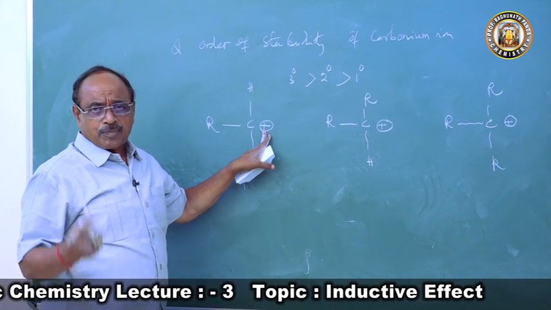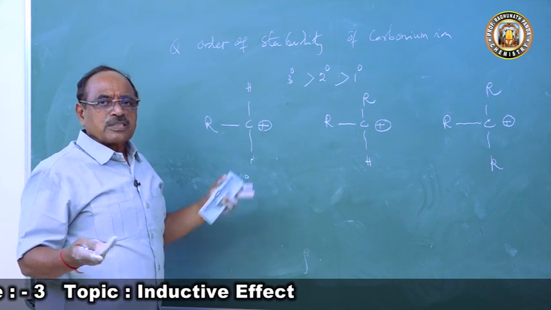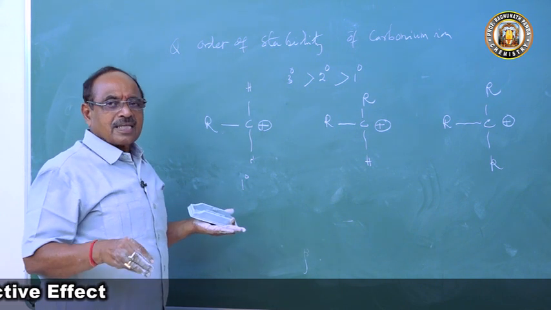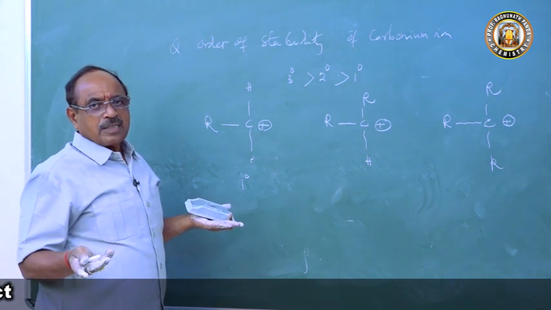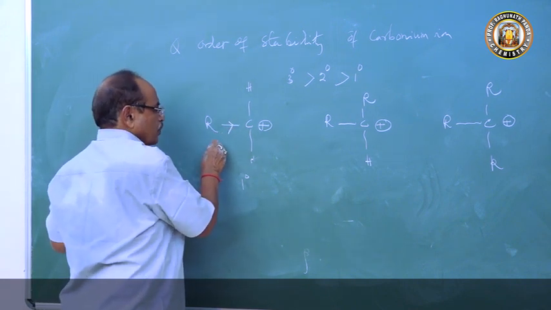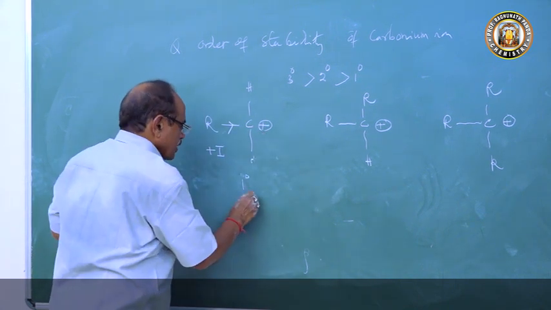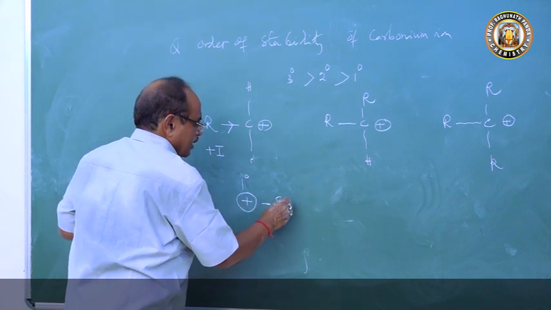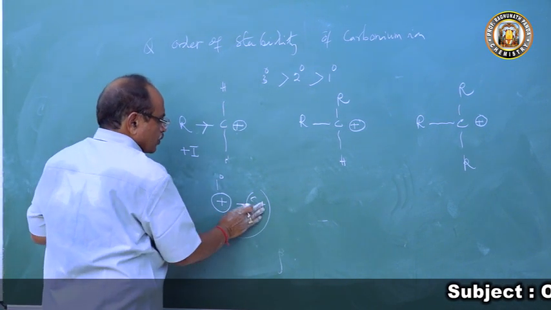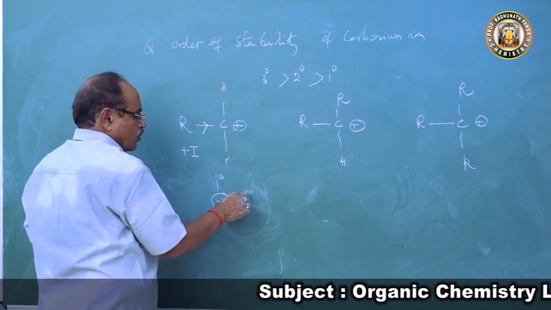So it is reactive because of what? Positive charge. The carbonium ion is reactive because of the positive charge. If the positive charge is more, it is more reactive. If the positive charge is less, it is more stable. So now here, with 1 alkyl group, there is 1 plus I effect, so the positive charge will decrease once. You have a delta positive charge here on the 1 degree carbon atom, and the positive charge will decrease once.